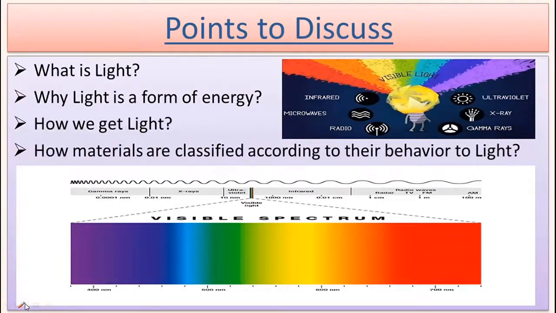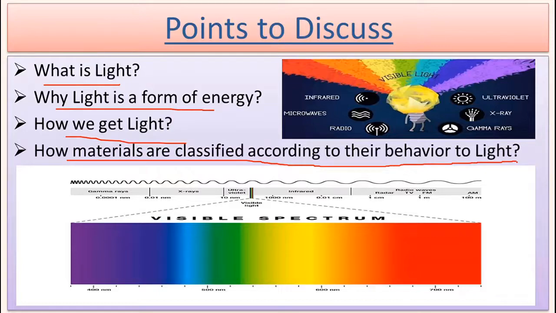Welcome back, students. In the first part of light, here we are going to understand some of the basic things related to light. In this particular video, we will try to understand some of the basic questions related to light, as what is light, why light is a form of energy, how we get light, how materials are classified according to their behavior to light. So let's start.